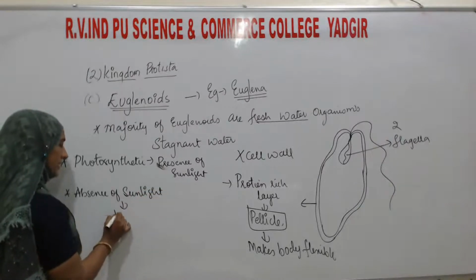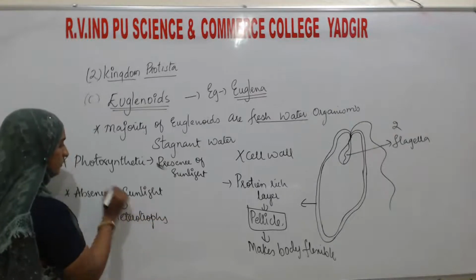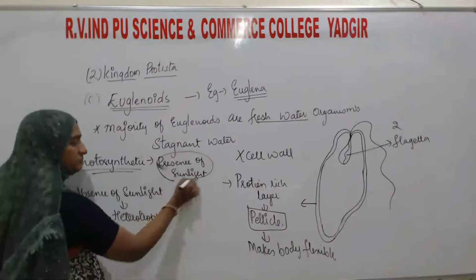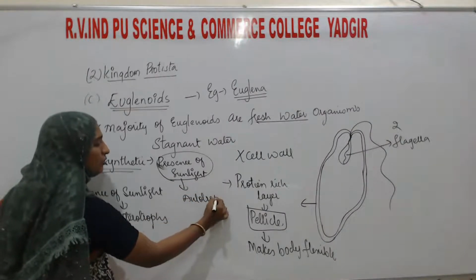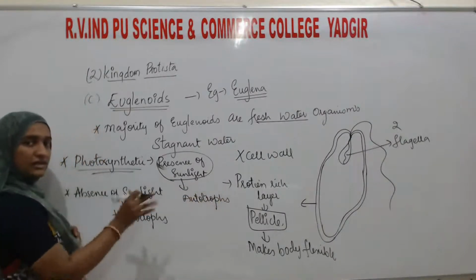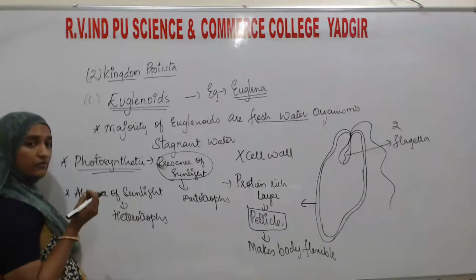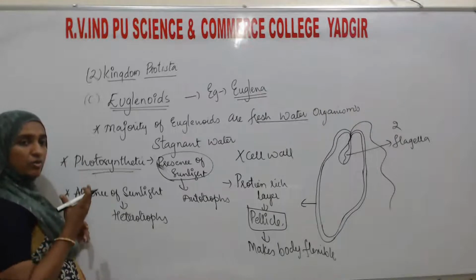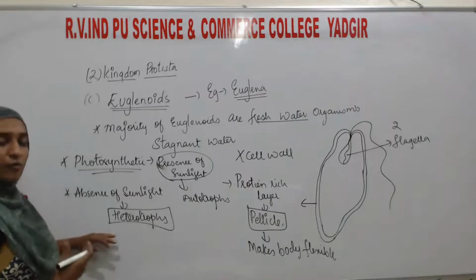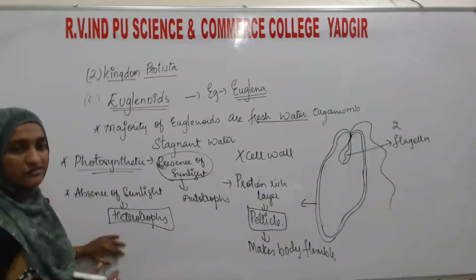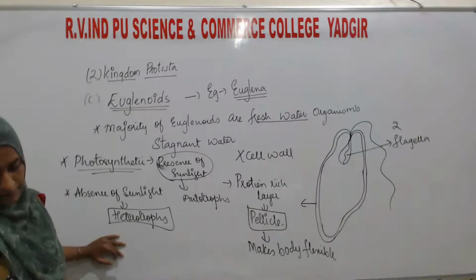They will become heterotrophs. When sunlight is present, they will be autotrophs, meaning preparing their own food. If sunlight is not there, in the dark, what is the mode of nutrition? They will become heterotrophs and eat the small organisms in water.